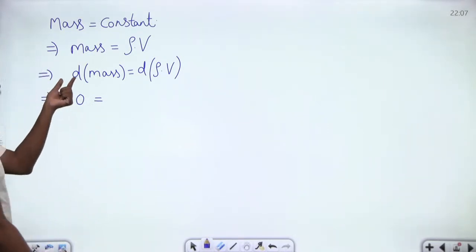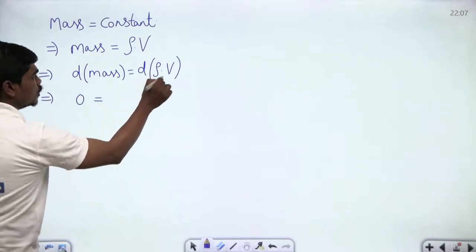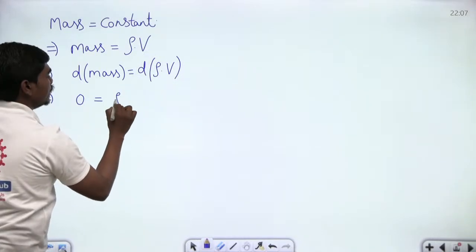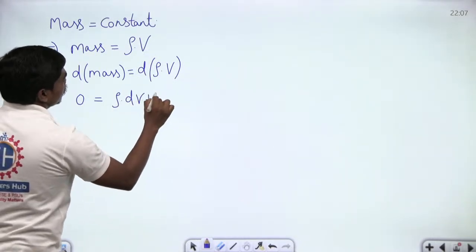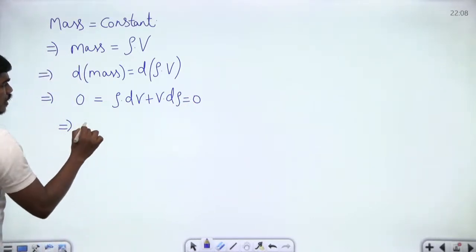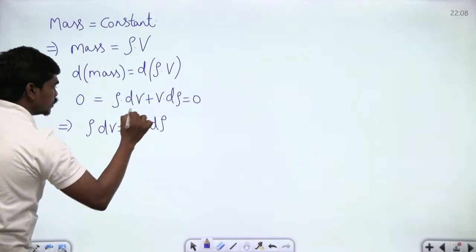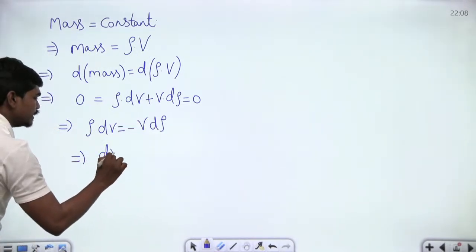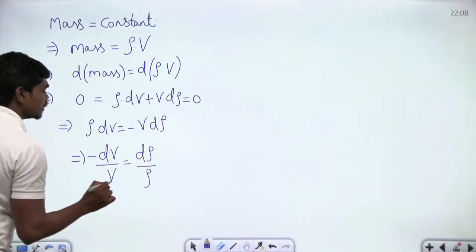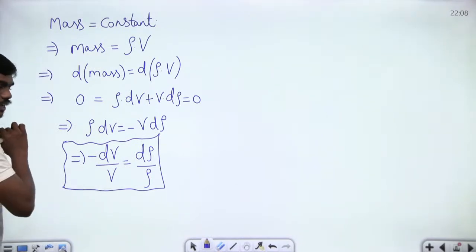So please see here, if the differentiation of mass is equal to 0, you differentiate this product of two functions, and both are changing. So rho dV plus V d-rho is equal to 0. This implies rho dV is equal to minus V d-rho. So this implies minus dV by V is equal to d-rho divided by rho, meaning the volumetric strain that's actually happening in a fluid is equal to the fractional change of density, correct?